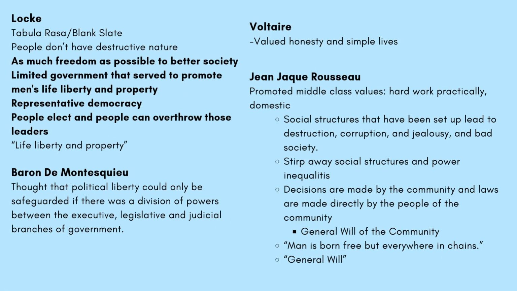John Locke's influence on the American Revolution was as much freedom as possible to better society, a limited government that served to promote men's life, liberty, and property, a representative democracy, where people elect and people can overthrow those leaders in authority.